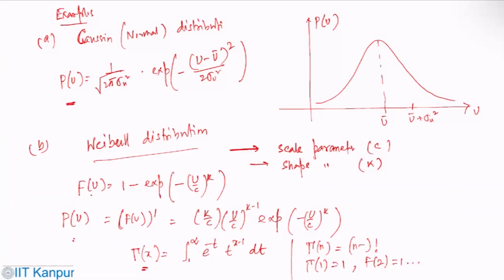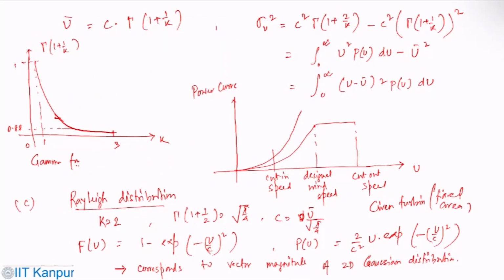Then the Weibull distribution, which we have talked about enough because it is commonly used in wind energy calculations for different sites. Then you can have the Rayleigh distribution, which is again a special case of the Weibull distribution, and things like that.